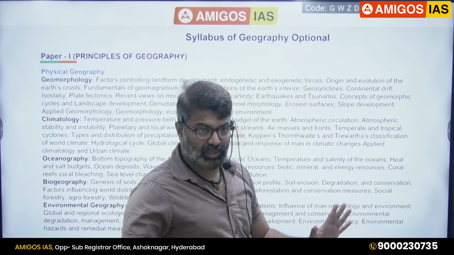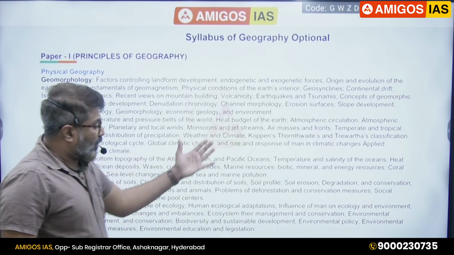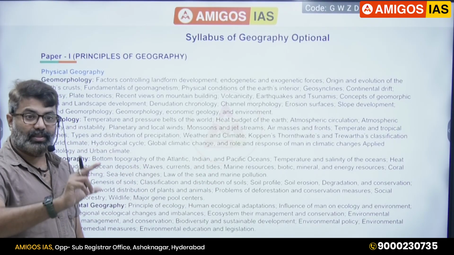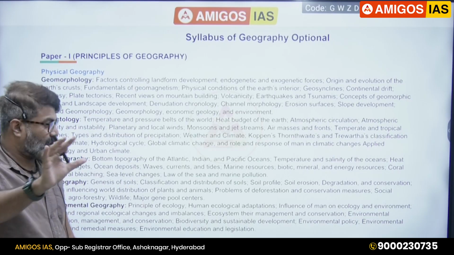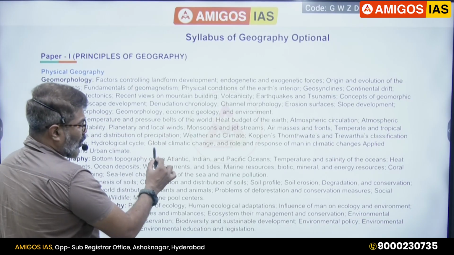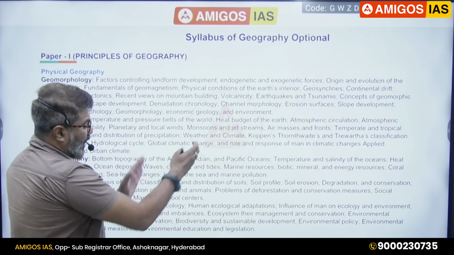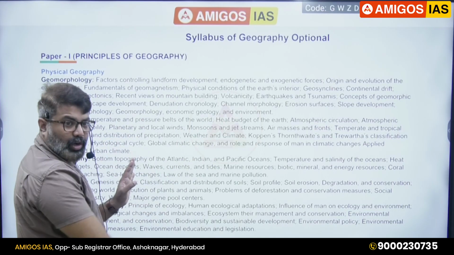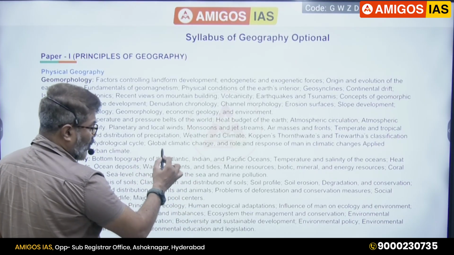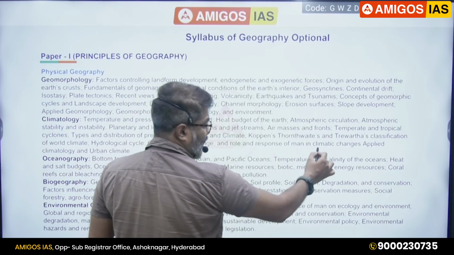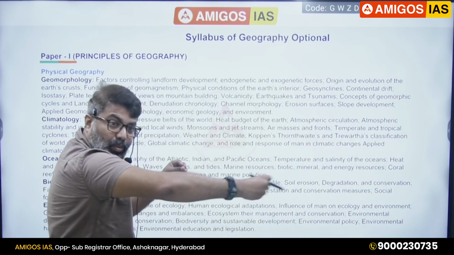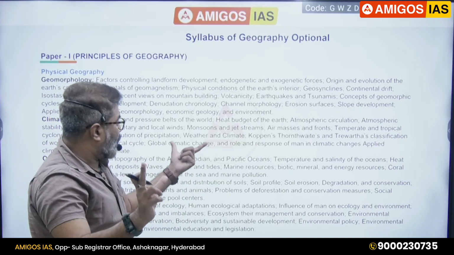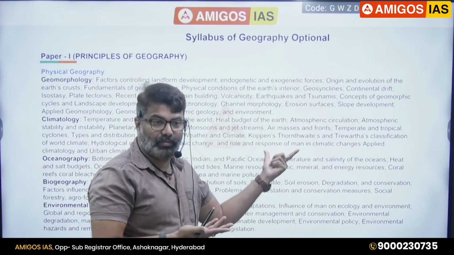This applies to all optionals. If you notice, the geography optional looks vast because each and every topic is mentioned separately and clearly. For example, I'll show you one line. See, global climate change. If they had mentioned only this, that itself was enough, meaning we could cover all topics related to global change. But what they have mentioned is global climate change and the role and response of man in climate change. They have elaborated the topic in detail. If they had given only global climate change, we could have read just this, no?